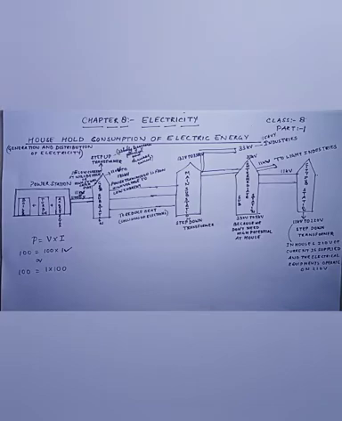Today we are going to start with a new chapter, that is chapter 8, electricity. As we know, electricity plays a very important and vital role in our life. Without electricity, we cannot survive on the earth because every equipment that we use in our daily life runs on electricity. So, what is common between a bolt of lightning and a glowing bulb?